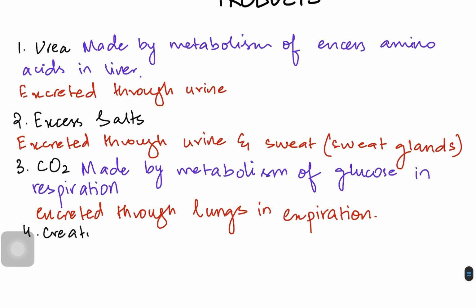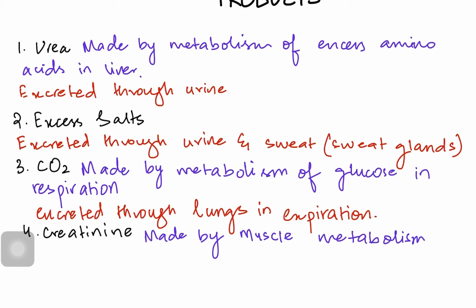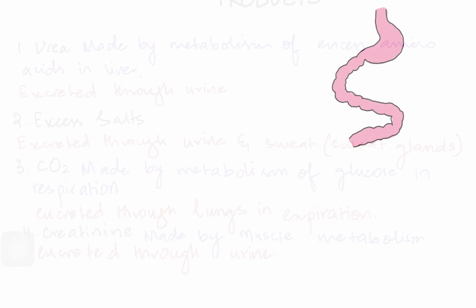The fourth one is going to be creatinine. If you come across a blood test sometimes because of muscle atrophy, the doctors do give you the test for creatinine. It is actually a chemical made by the muscle metabolism. So when muscles are broken down, when muscular cells are broken down, this is produced. It is also excreted through urine.